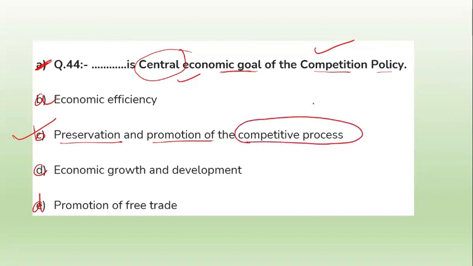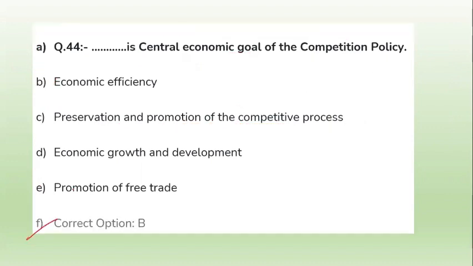This is the main and very important central economic goal of the competition policy. So option B is the correct answer over here.